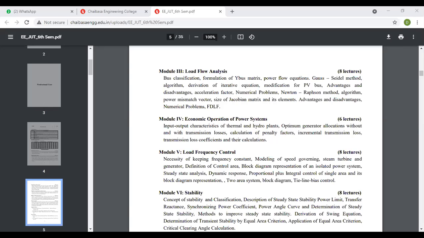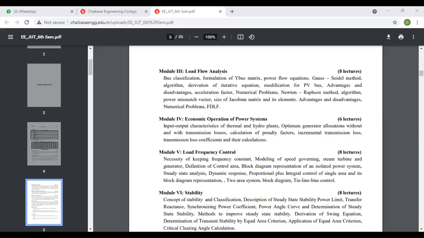How to distribute the different loads among the various generators while maintaining the economic factors, minimizing the cost of operation and satisfying the total load of the system, and how these generators will be allocated different loads, is the study under the economic operation of the power system.